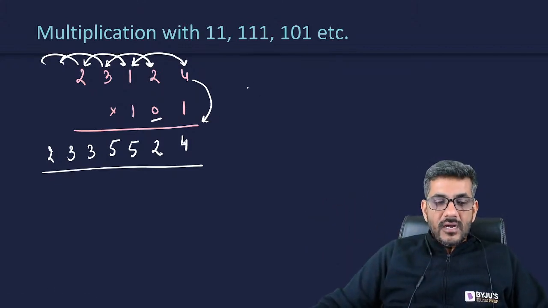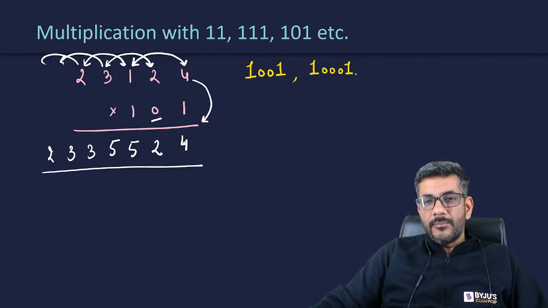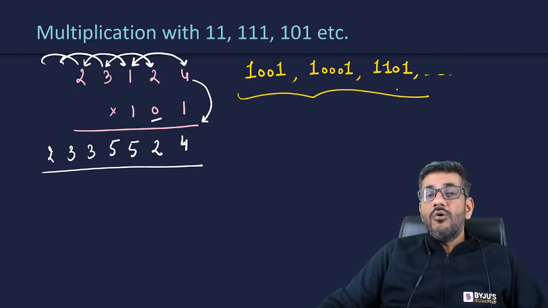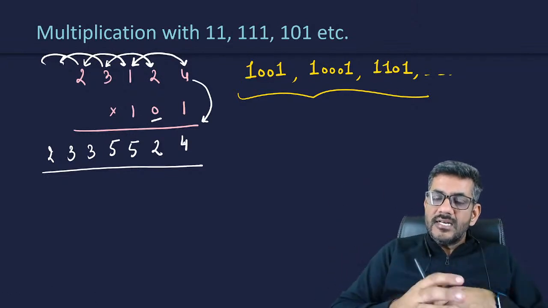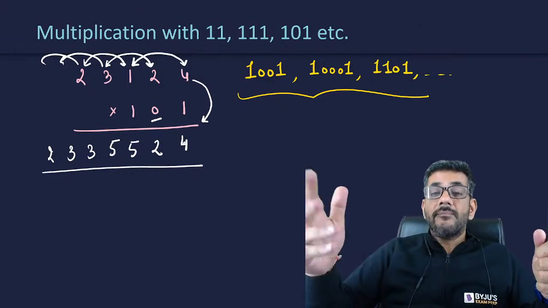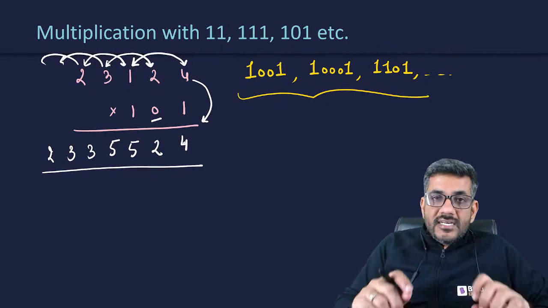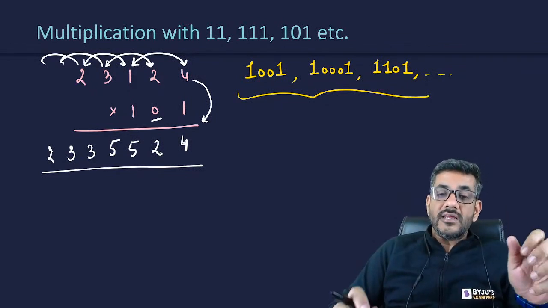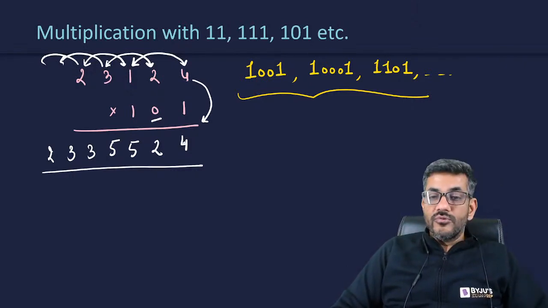And if this is understood, I have an expectation from all of you that you yourself will be able to make the product rule of 1001 or 10001 or 1101, because we have just discussed how we make these rules. So in case of 1001, write 1000 plus 1, try to multiply a number and see in what order the digits are being added. Then try to do it for 1101 as 1000 plus 100 plus 1 and see in what order they are being added. And every time you would see कि 0 के लिए digit skip होती रहेगी, 1 के लिए digit add होती रहेगी. So what pattern is being followed? Actually, you can make it by yourself as well. It's going to be pretty useful for you then.